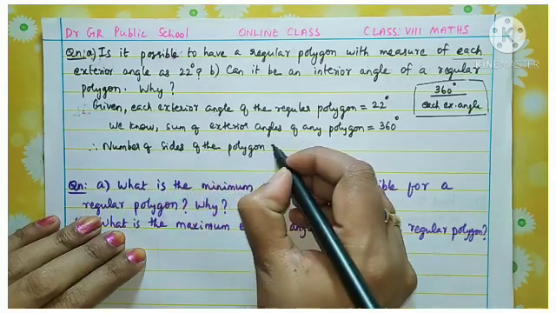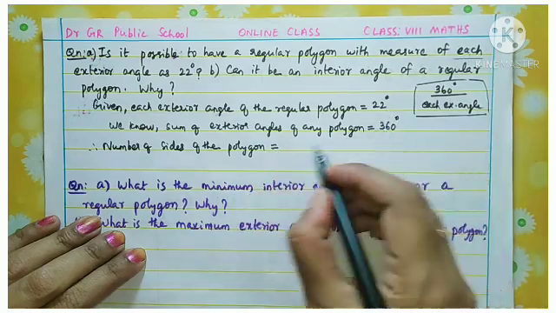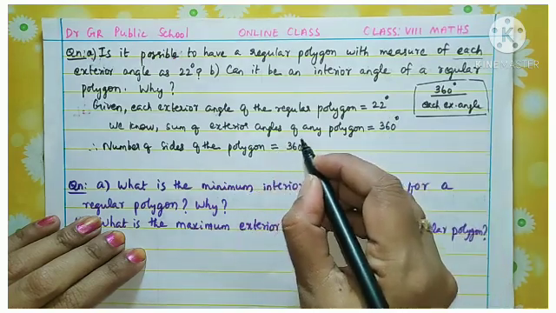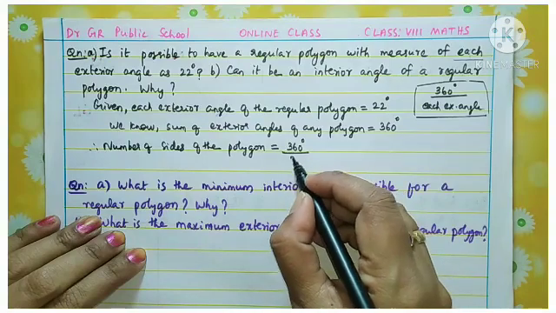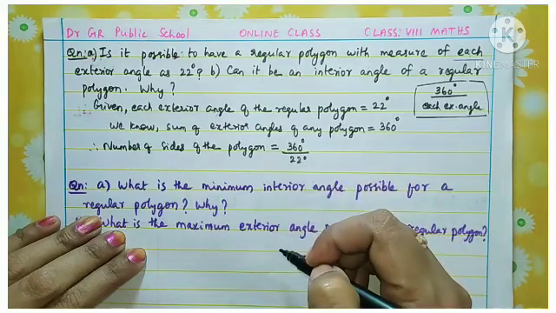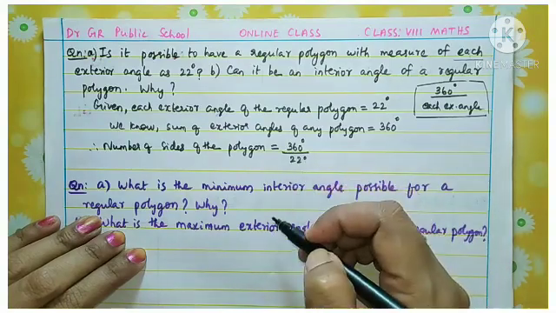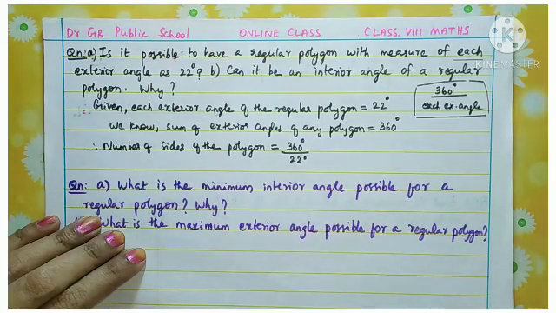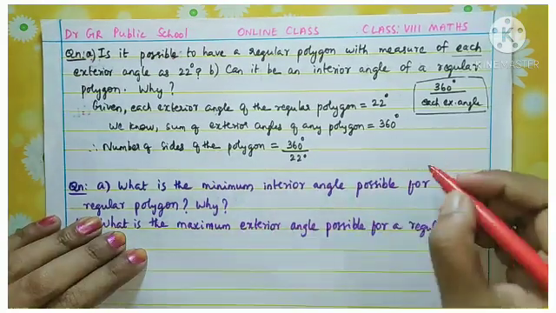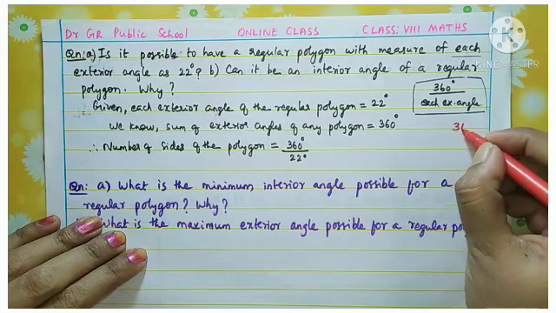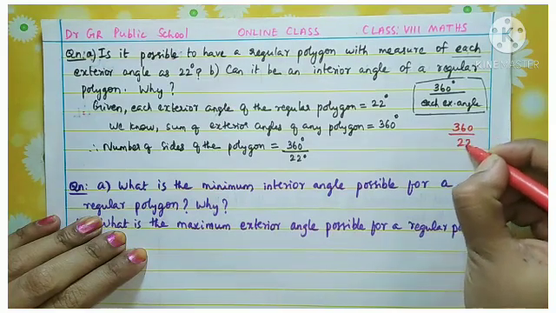Therefore, the number of sides of the polygon is equal to, what do we do? We divide this total angle by each angle, 22 degrees. How to divide? We can reduce, you know how to reduce a fraction. So 360 divided by 22.